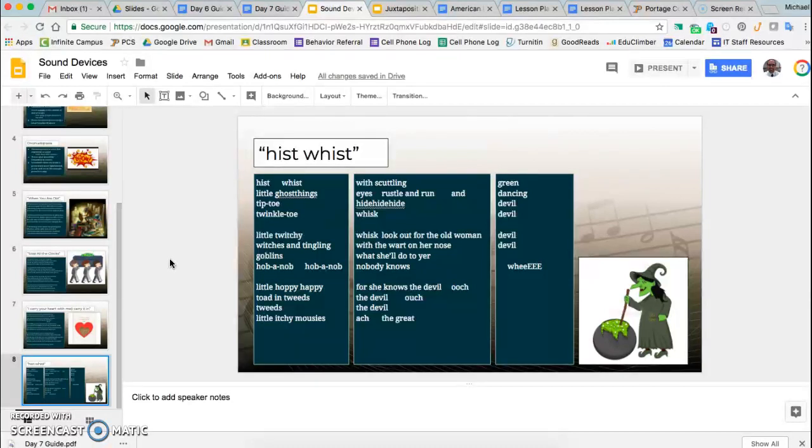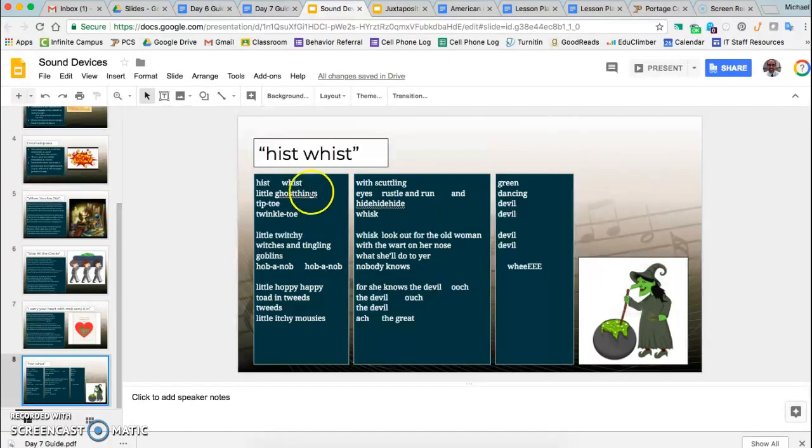Hist whist, little ghost things, tiptoe, twinkle toe, little twitchy witches and tingling goblins, hobanob, hobanob, little happy toad in tweeds, little itchy mousies with scuttling eyes, rustle and run, and hide, whisk, whisk, look out for the old woman with the wart on her nose. What she'll do to your nobody knows. For she knows the devil, ouch, the devil, ouch, the devil, ach, the great, green, dancing devil, we.